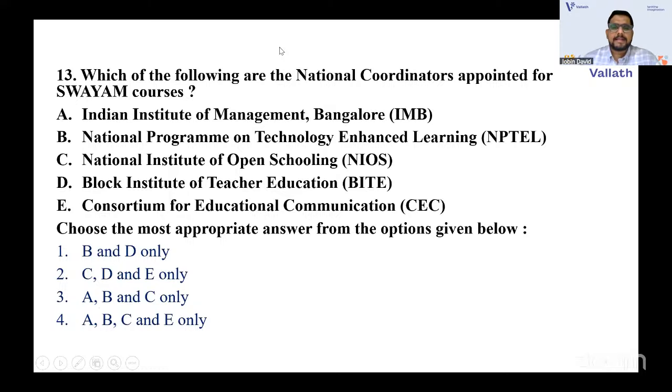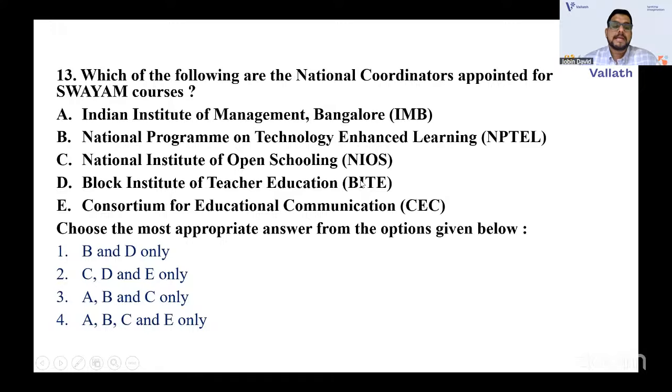Which of the following are the national coordinators appointed for Swayam courses? This is also a PYQ. So you should have a very good idea regarding the Swayam courses. Which all are the national coordinators? Is it IIM Bangalore? Or is it NPTEL? Or is it NIOS? Or is it BITE? Or is it CEC, that is Consortium for Educational Communication?